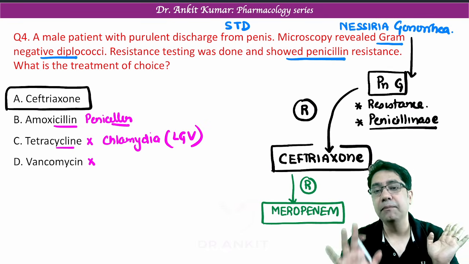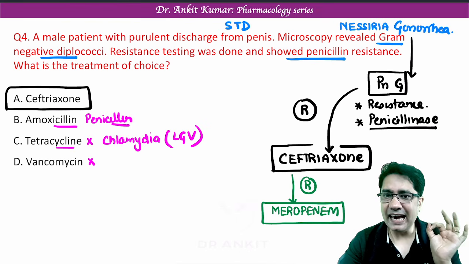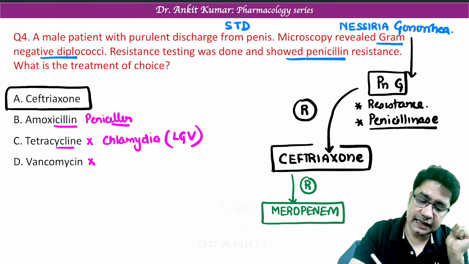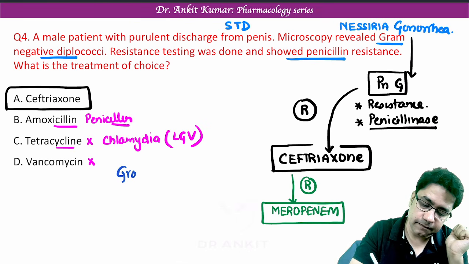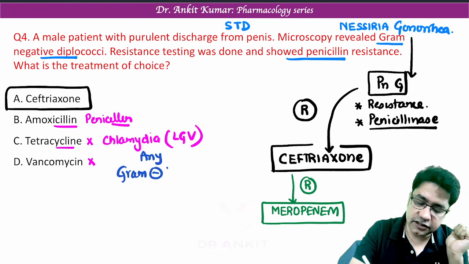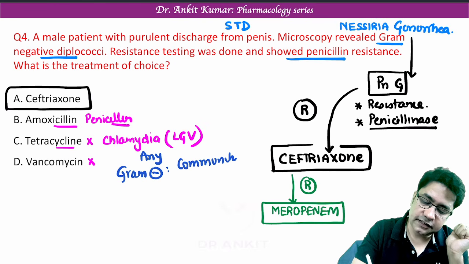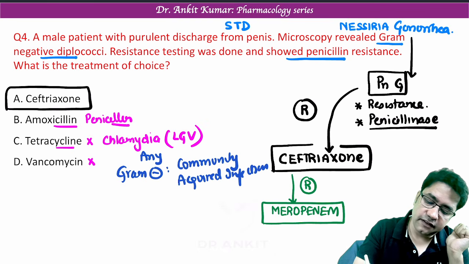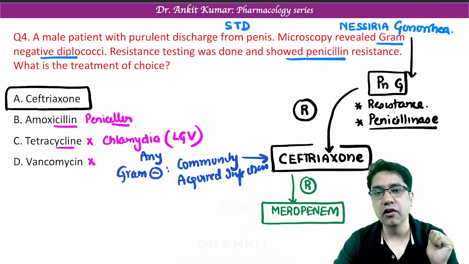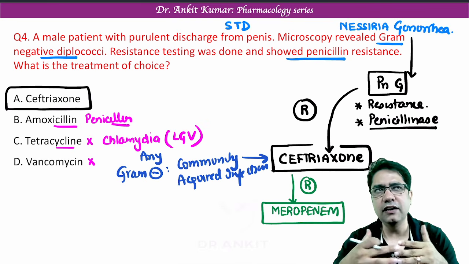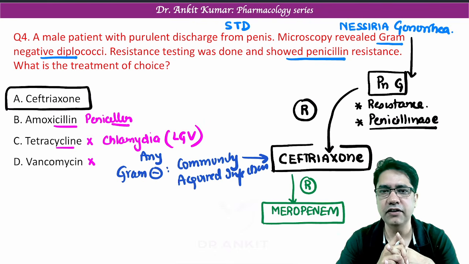Now, how can we remember it? Remember, any gram-negative bacteria which spreads in community easily, that means it's a community acquired infection, we always give ceftriaxone. So can you recall any other gram-negative infection which spreads in community apart from gonorrhea?